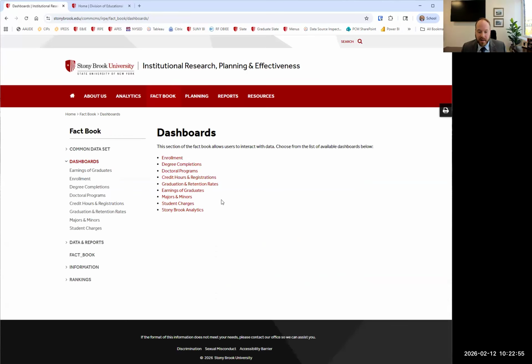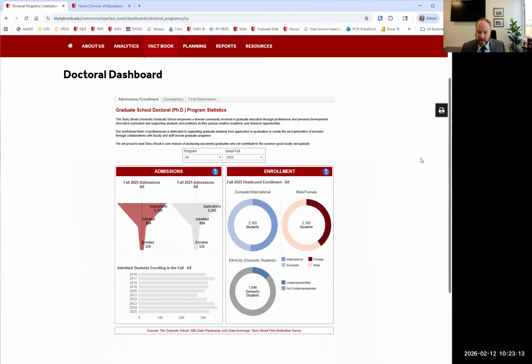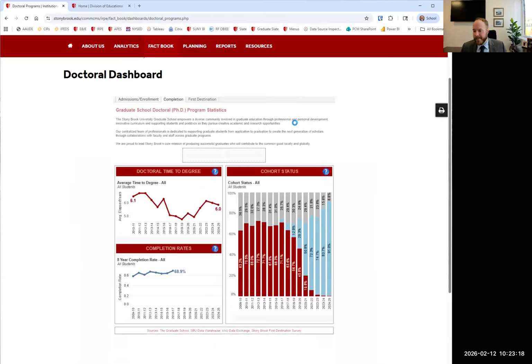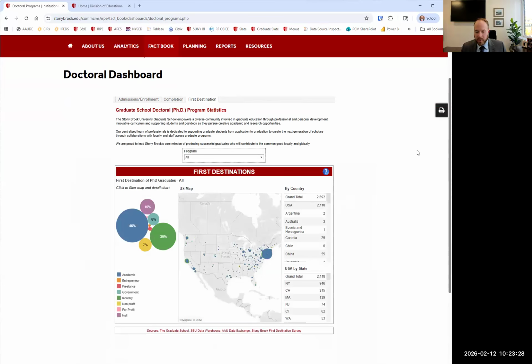I want to touch on the fact that we do have a couple more dashboards here. We have a doctoral program dashboard. If I click on this really quickly, it can show that we have information by program and over all of our PhD students. We've got some admissions funnels and enrollment information. We do have completion and time to degree, as well as the cohort statuses over time, so whether or not they're still enrolled. And we have some basic information about first destination. It's a little bit older, and we're working on it, but it's some information that we have over the last few years.